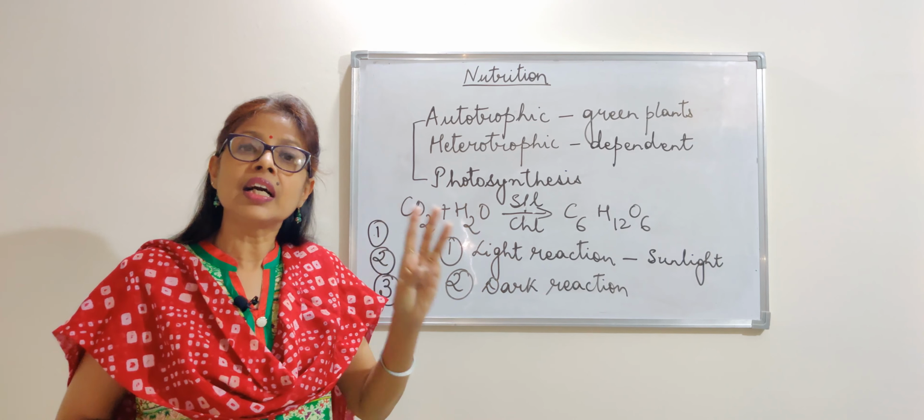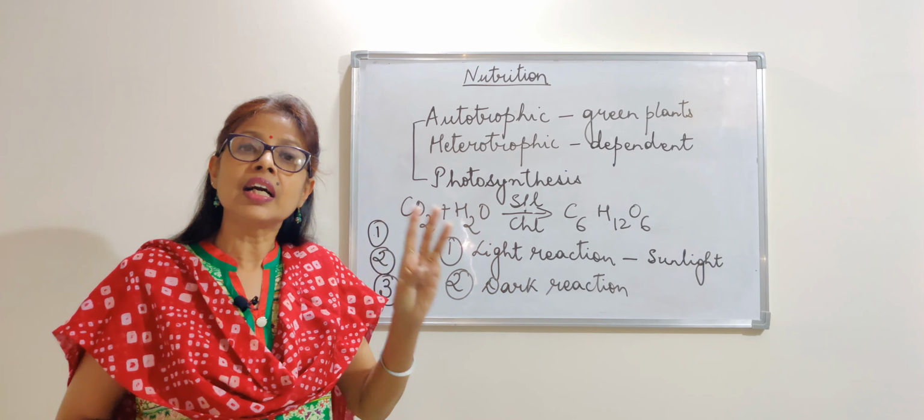This whole process takes place in the presence of sunlight or in the absence of sunlight. As I told you, light reaction and dark reaction. In desert plants, most of the dark reaction takes place only after the sun has set. The reason is, if this dark reaction takes place in the presence of sunlight, then there will be loss of water, since they grow in scarcity of water.